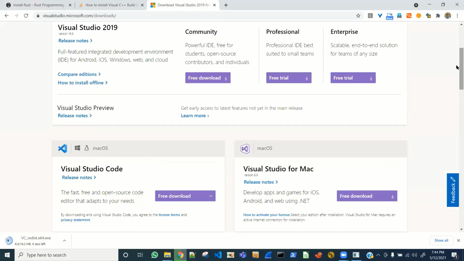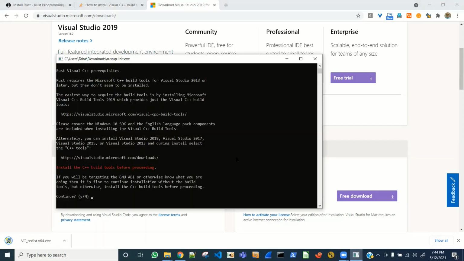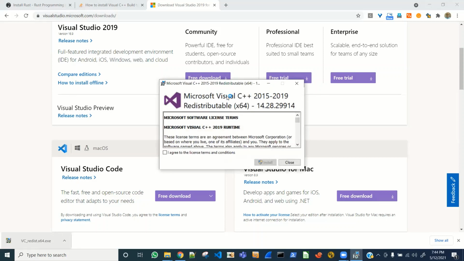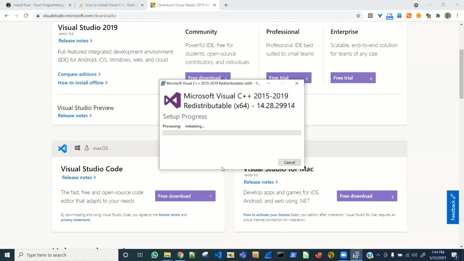Let's see. Let that install, and meanwhile we should continue over here and install this first. So we'll see the redistributable. Let's install it. Microsoft Visual C++ redistributable. Yeah, we agree. Install. Yes.